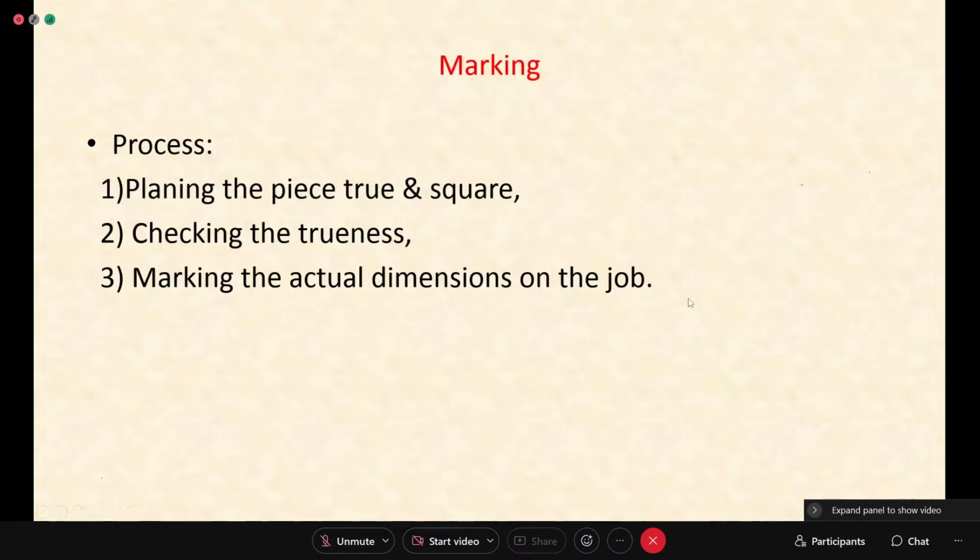Done, sir. For marking, you have to do some basic steps. This is true for every operation.